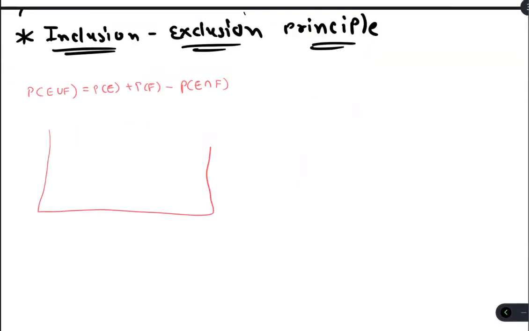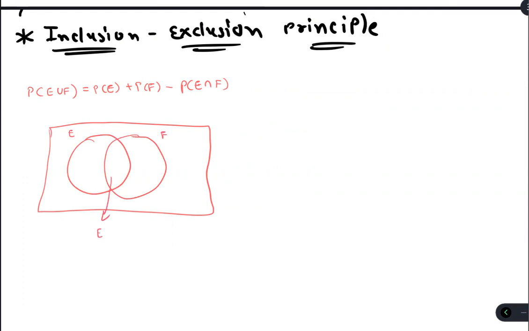So let's say we have here the two events E, F. This is E, this is F. What's this? This is E intersection F. What is this part? This part means I am talking about only this. Let me highlight with different color also.